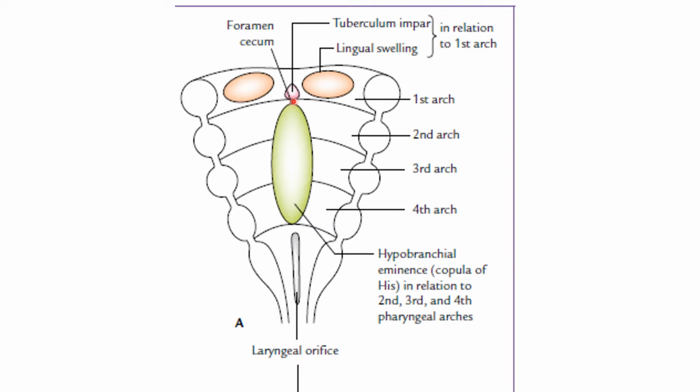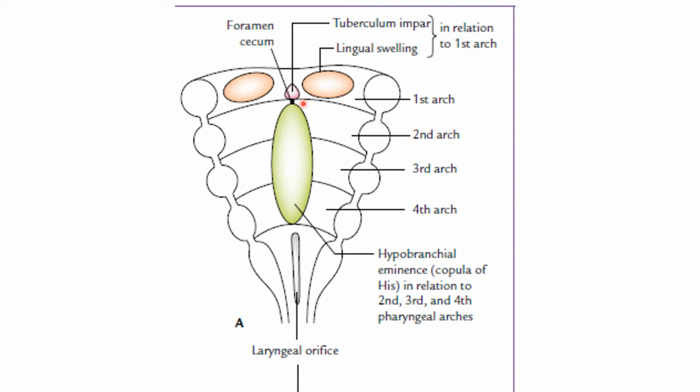The site of this downward growth is subsequently marked by a depression, the foramen cecum. Behind the lingual swellings there is a small depression due to the thyroglossal duct, called the foramen cecum.